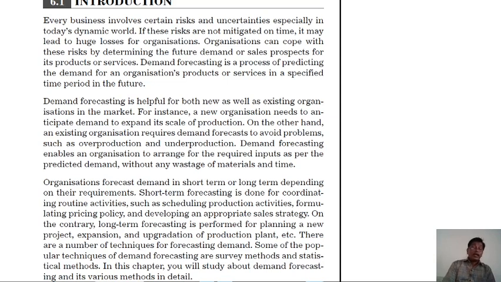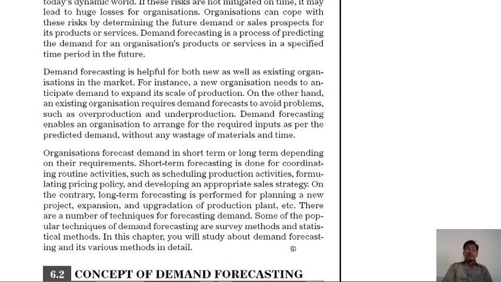Organizations forecast demand in the short term or long term depending on their requirement. Short term forecasting is done for coordinating routine activities such as scheduling production activities, formulating pricing policy, and developing an appropriate sales strategy.